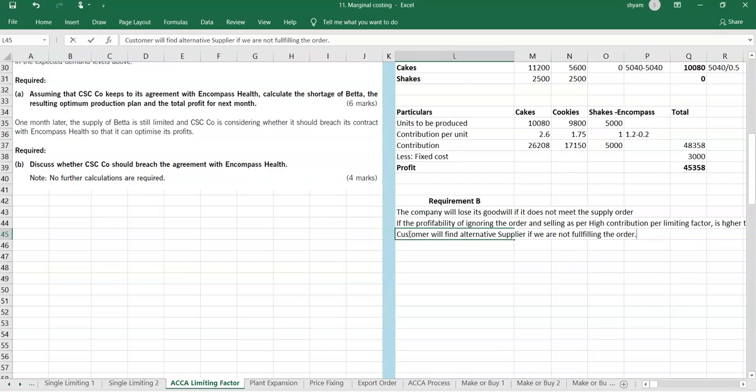They might find a new supplier. The customer will find a new supplier if we are not able to keep up our word. I think mostly these are the points; I couldn't generate any other point apart from this. So hope you guys got a good idea about this problem.